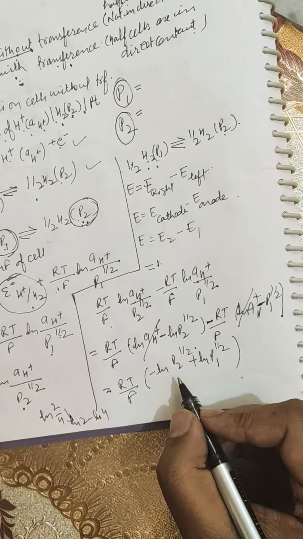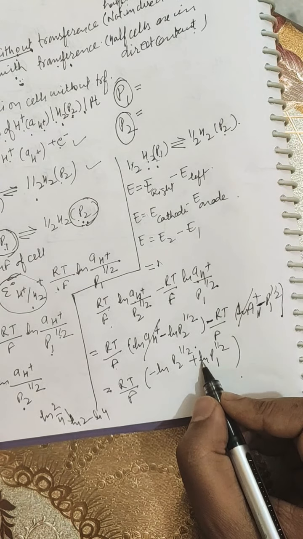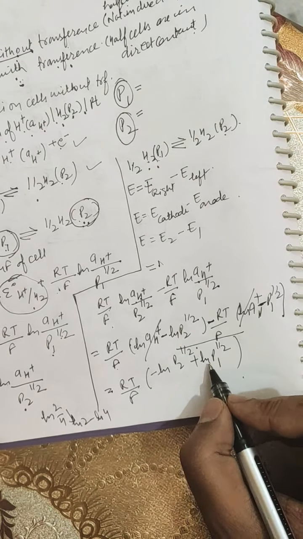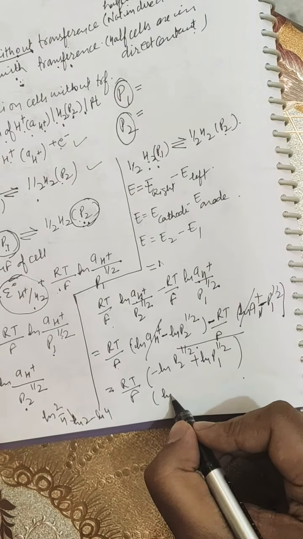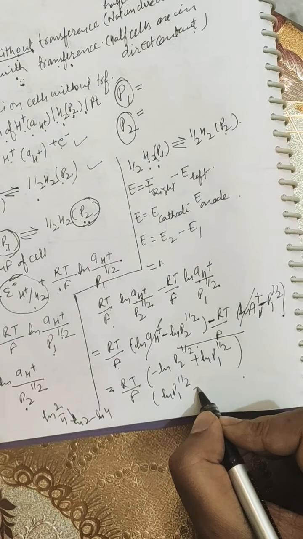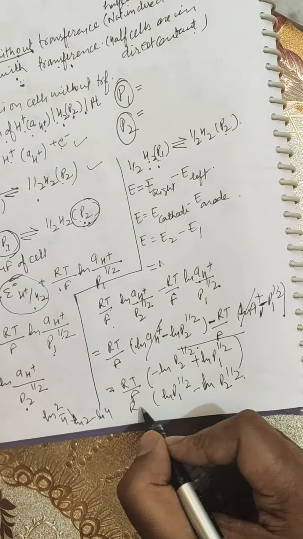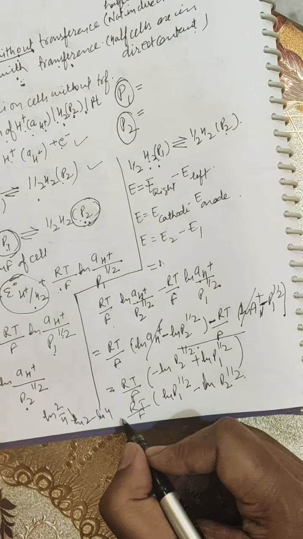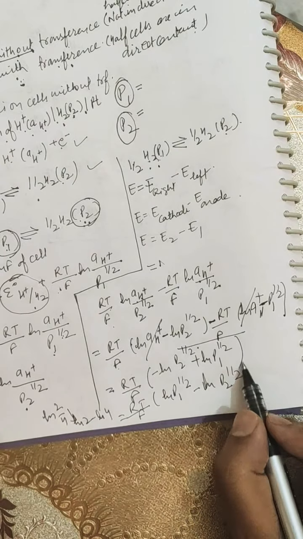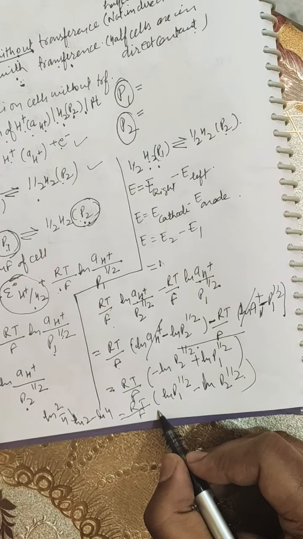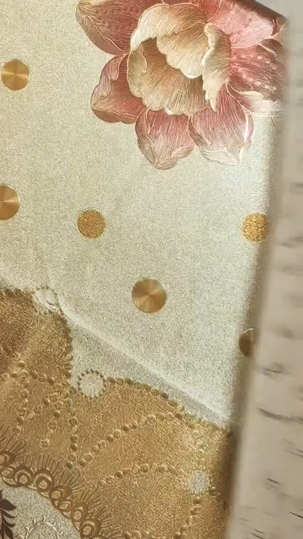Further you can write it as ln P1 raised to power half minus ln P2 raised to power half, and the outer term, that is RT over F, is the same.